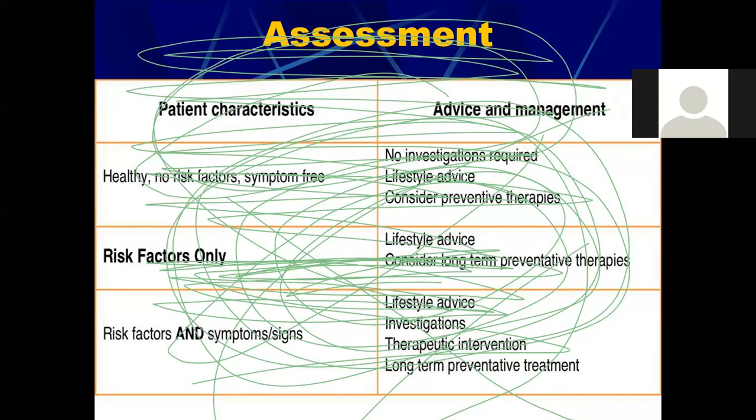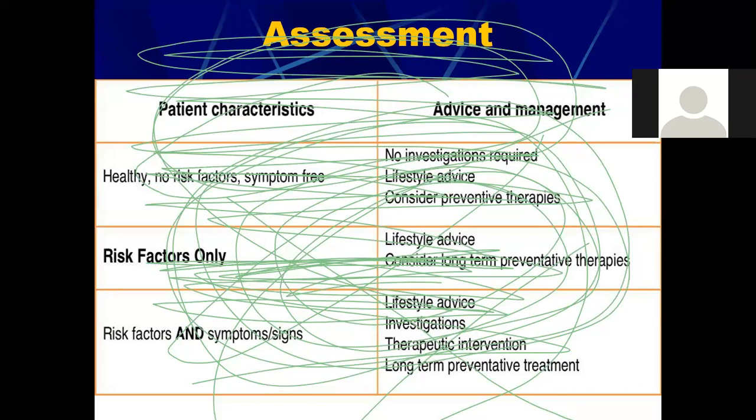Now risk factors only. Risk factors only means all those people who are prone to develop vitamin D deficiency, the housewives, the females who are observing parda, then the people who are working in offices from morning till afternoon, then elderly people, then females in particular after menopause. These are the risk factors. So although they have not yet developed vitamin D deficiency, they are at risk of developing the deficiency. They require lifestyle advice and they also need long-term preventive therapies.